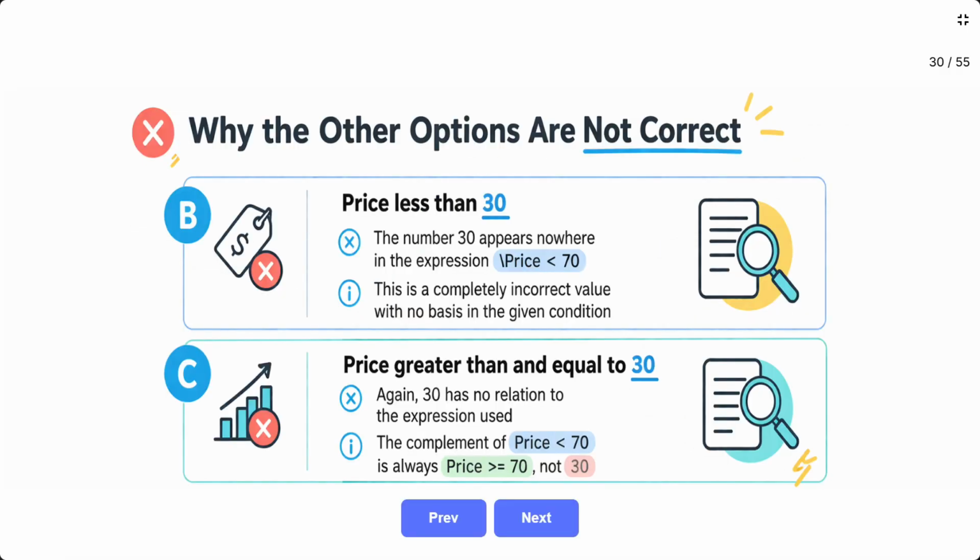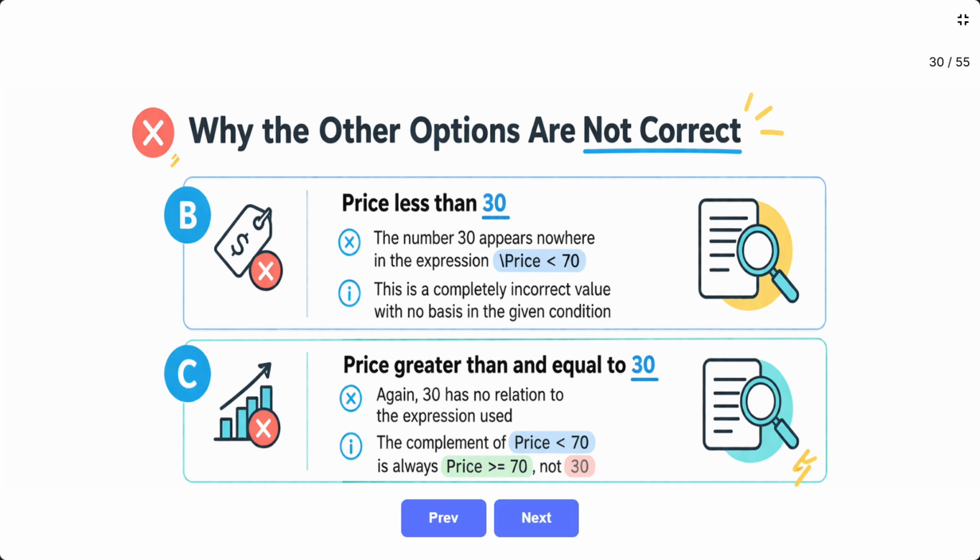Why the other options are not correct. B, price less than 30. The number 30 appears nowhere in the expression price 70. This is a completely incorrect value with no basis in the given condition. C, price greater than or equal to 30. Again, 30 has no relation to the expression used. The complement of price 70 is always price equals 70, not 30.